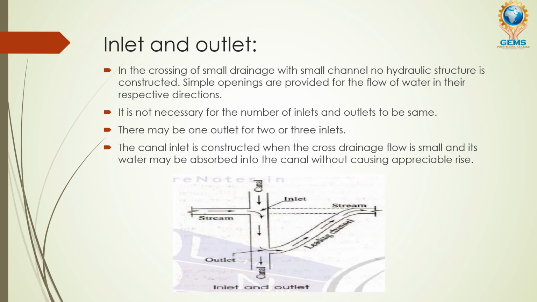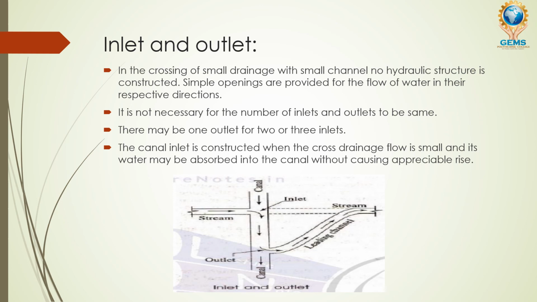Big cross drainage works are adopted for controlled passage of water through cross head regulators or drainage regulators. Here you can just adopt a simple method of passing water under gravity at an elevation in such a way that your water is going to flow freely without any disturbance. The second point is that it is not necessary for the number of inlets and outlets to be the same. You can provide any number of inlets and outlets, so there will be 2 or 3 inlets.